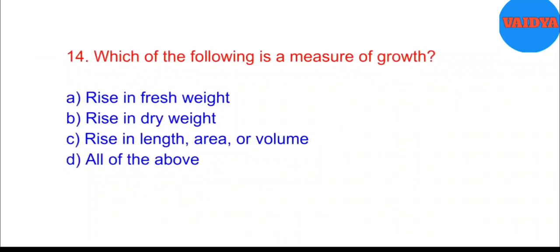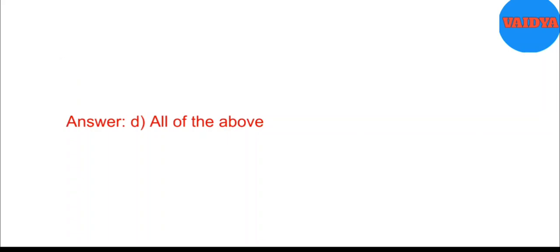14. Which of the following is a measure of growth? A. Rise in fresh weight. B. Rise in dry weight. C. Rise in length, area, or volume. D. All of the above. Answer. D. All of the above.